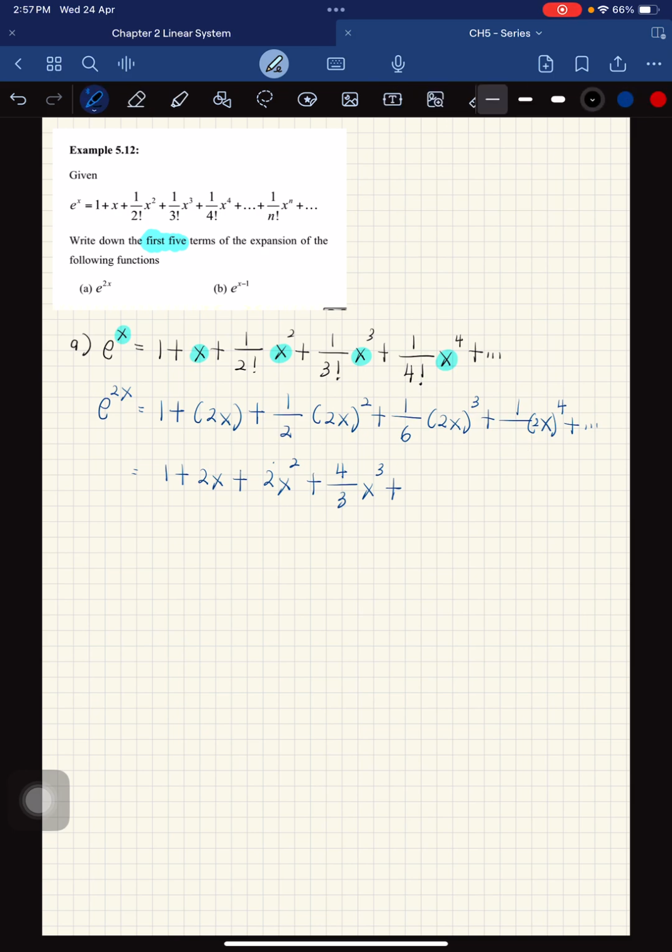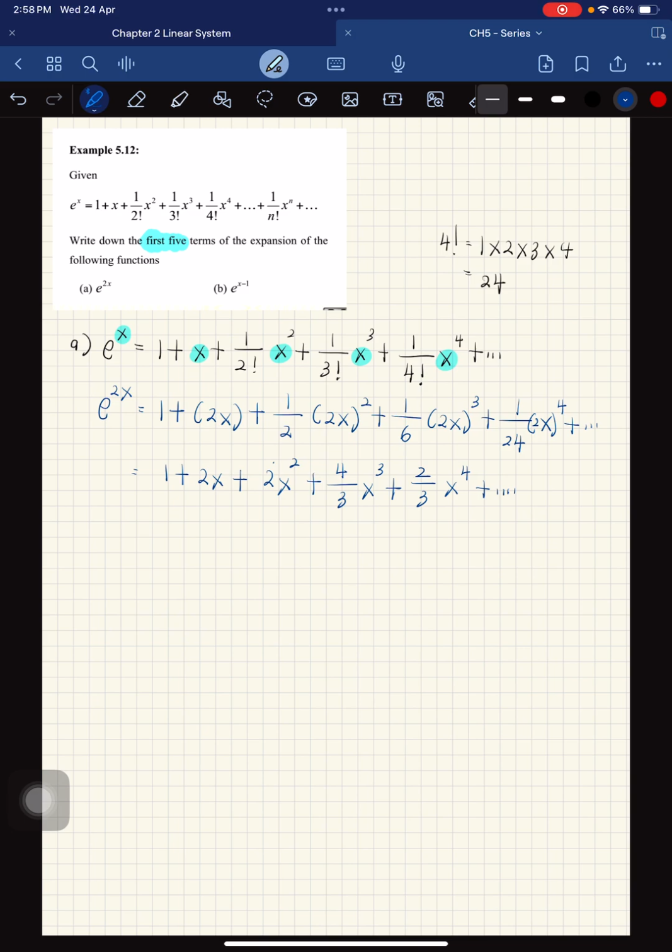Sorry, my mistake. 4 factorial is equal to 1 times 2 times 3 times 4, so equal to 24. So 2 to the power of 4 equals 16, so 16 over 24. We simplify by dividing by 8, so we get 2 over 3 x to the 4 plus and so on.